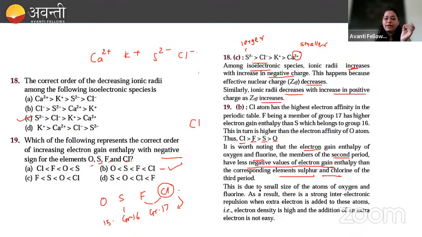So this is happening due to the small size of atoms of oxygen and fluorine. As a result of this, there is a strong interelectronic repulsion when extra electron is added to these atoms. उनका साइज छोटा है, छोटा साइज होने के कारण एक्स्ट्रा इलेक्ट्रॉन अगर उसमें डालोगे तो वहां पे क्या हो रहा है? इलेक्ट्रॉन इलेक्ट्रॉन रिपल्शन ज्यादा हो रहा है. And that's why electron density becomes high, and the addition of extra electron becomes very very difficult. It is not at all easy.